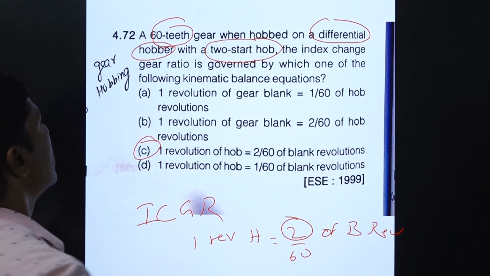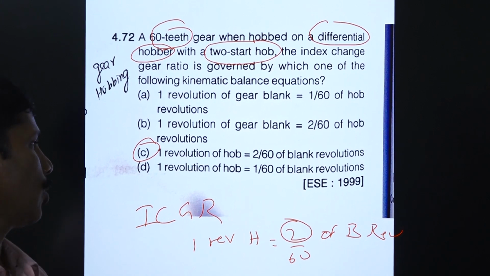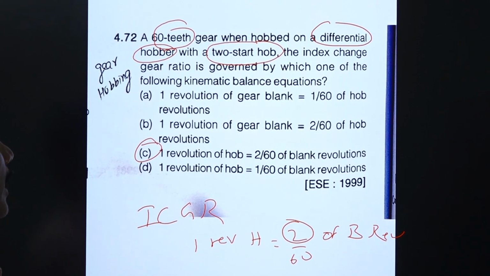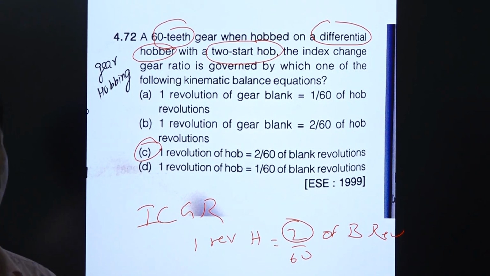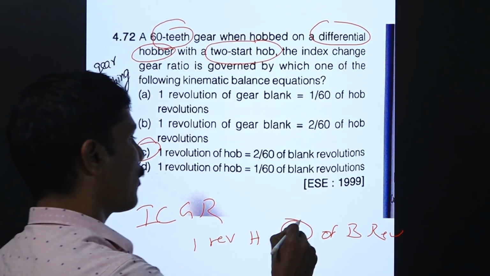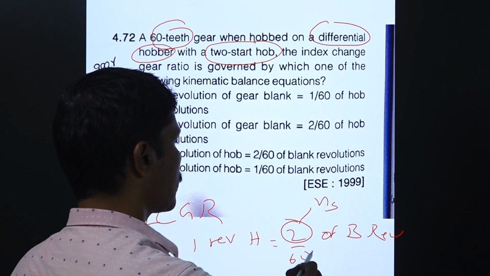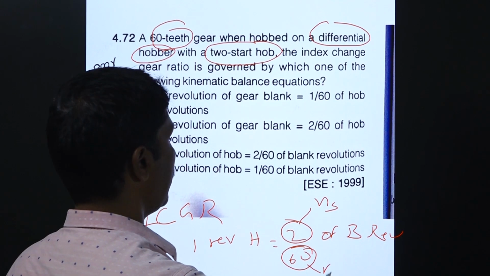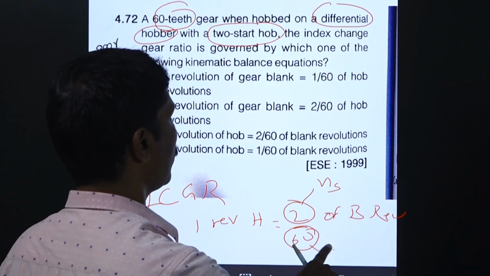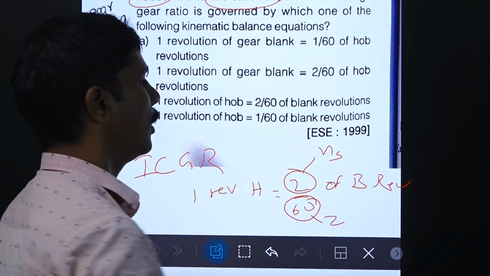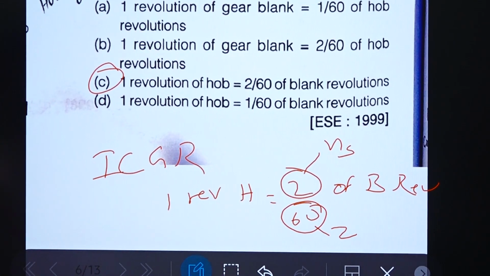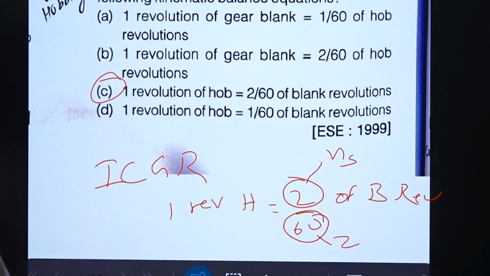So option C. The index change ratio is decided by the number of starts and the number of teeth, that is, the number of starts of the hob per blank revolution.